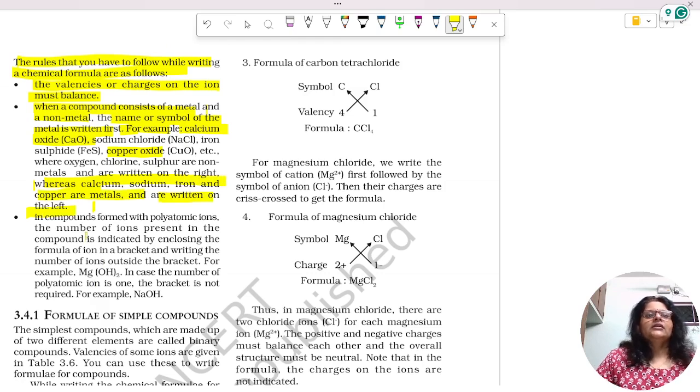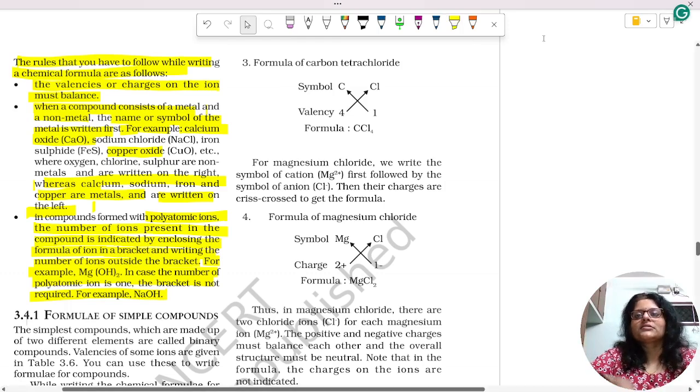Again, for compounds formed with polyatomic ions, the number of ions present in the compound is indicated by enclosing the formula in brackets, with the number written outside the bracket. For example, Mg(OH)2. The bracket is not required in the case of NaOH. We'll write these down and find out how it works. Then you will get an idea of how to write them.